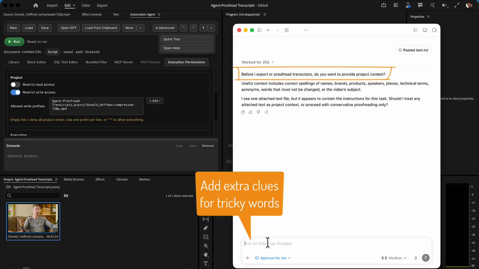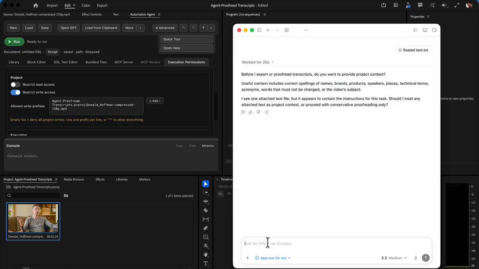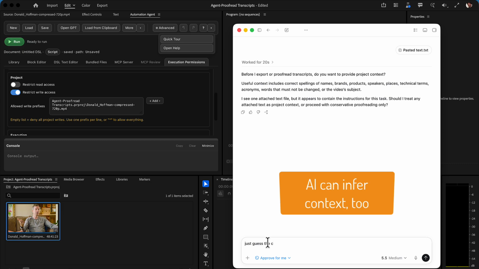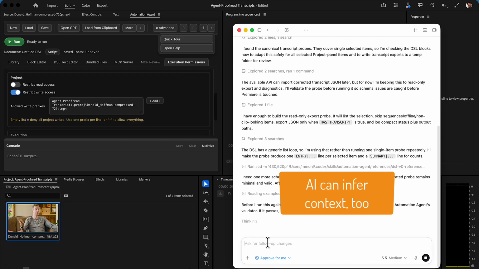And this is not limited to names. Whenever you know from experience that the transcription usually gets certain words wrong, you can mention that here as context to guide the proofreading process. However, in this particular case, we don't even need to provide that context because the interview is about more or less famous people. So we just say, just guess the context from the transcript itself, please, because we expect the AI to know people like Jan Koenderink.